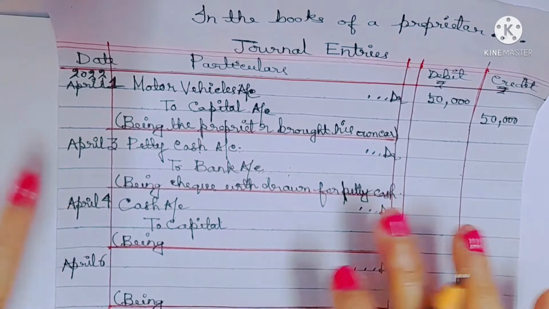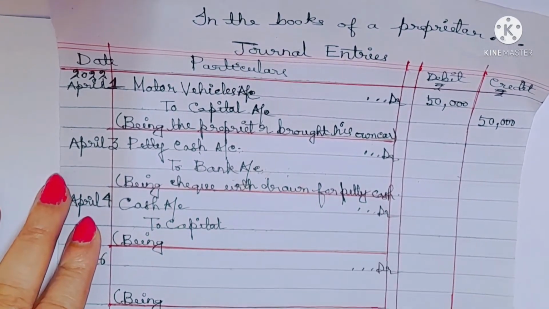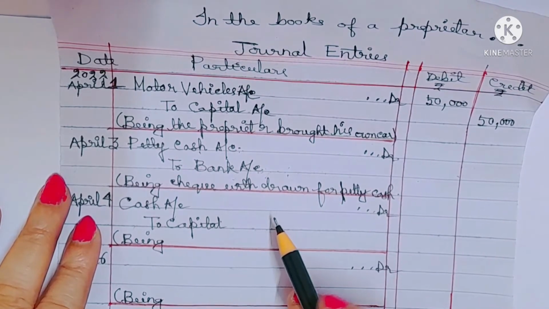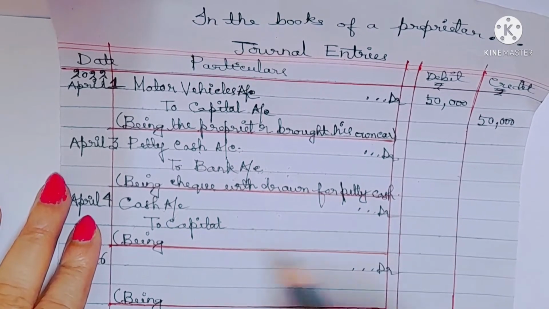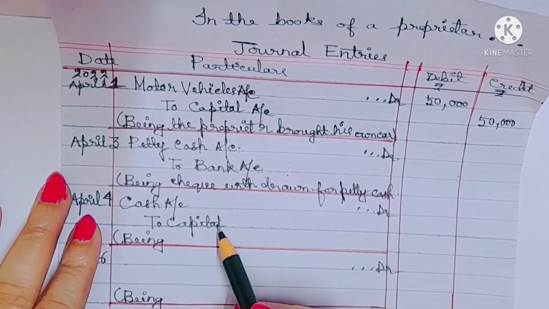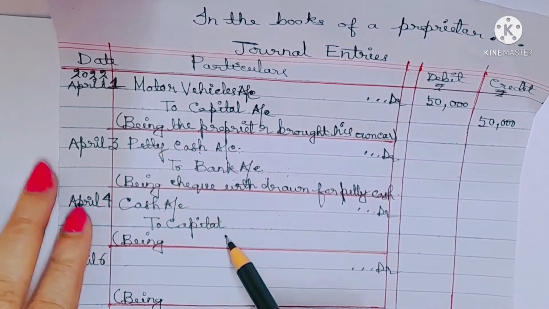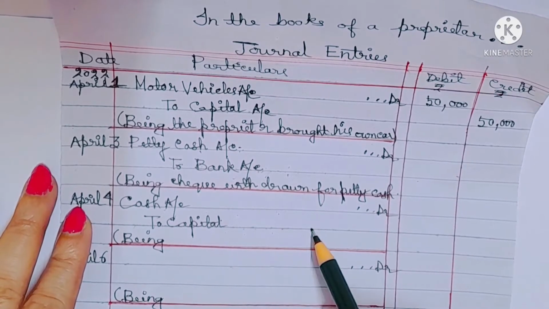Okay, so from the business point of view, cash is coming into the business. Cash account always falls under real account. What comes in is debit. So cash account debit. Capital account falls under personal account. Who is the giver? The proprietor is the giver of the benefit. He is giving capital or cash.